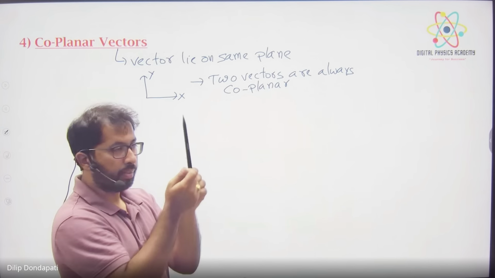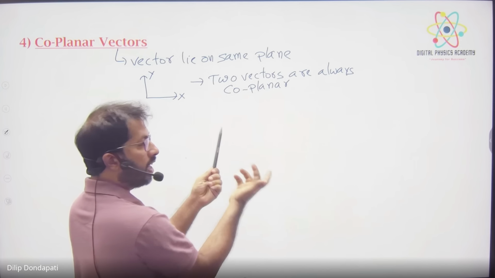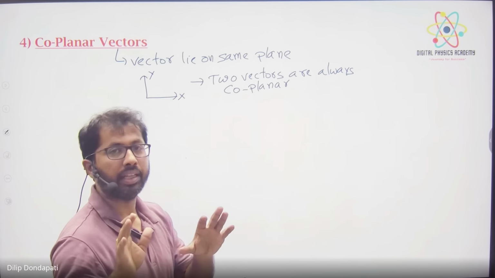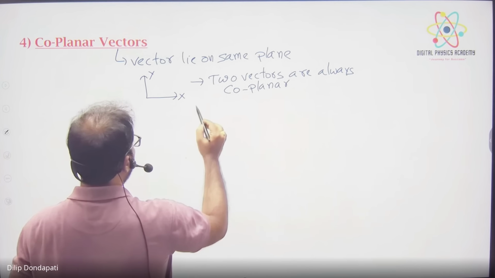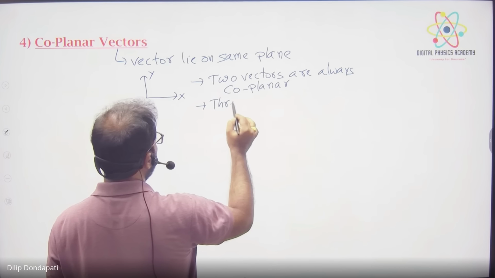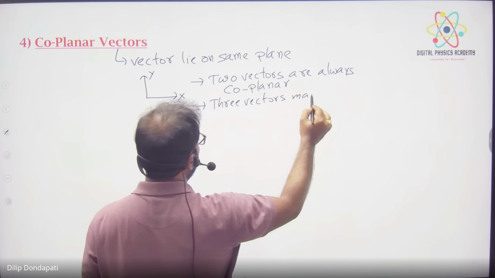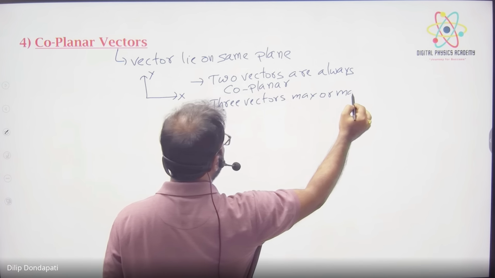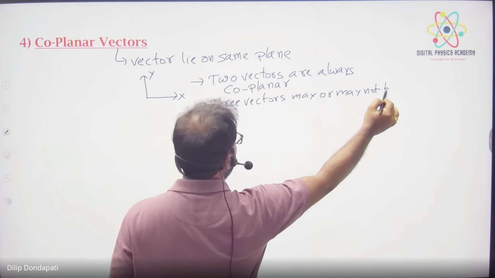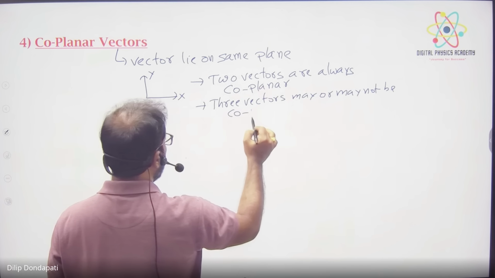Three pens I am putting in the xy plane, they are lying on the same plane, right? So three vectors may or may not be coplanar.